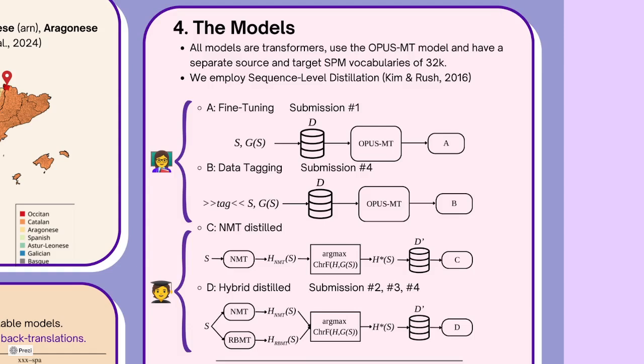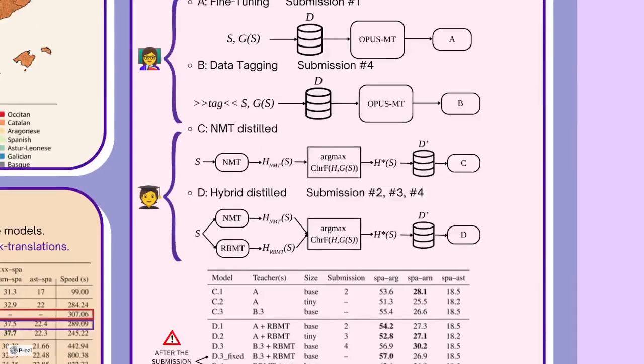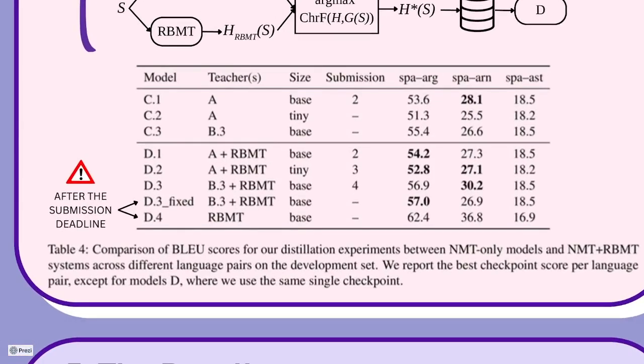Similarly, for our hybrid distilled approach, we forward translate with our neural system and we produce 8 candidate translations, and then we also forward translate with the rule-based MT system, Apertium. Then we keep again the one hypothesis that has the highest HRF with the target sentence to create our distilled dataset. Let's look at the table of our development scores to get a better idea of how these systems perform.